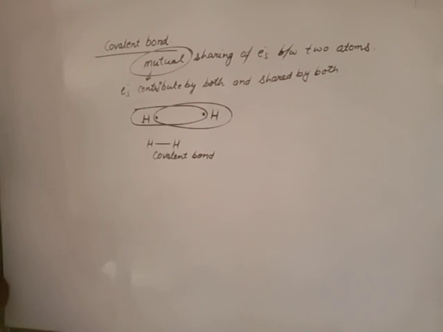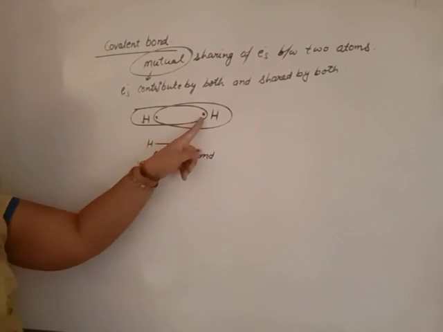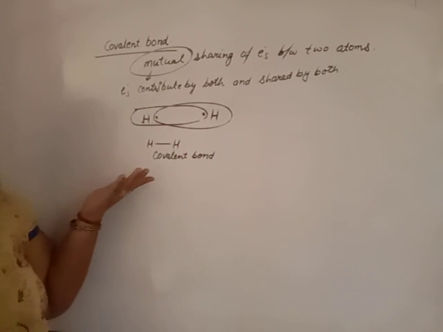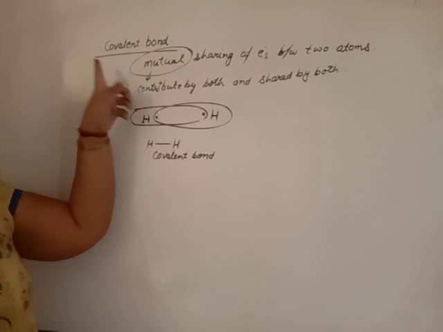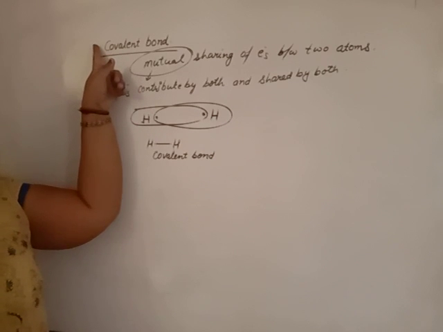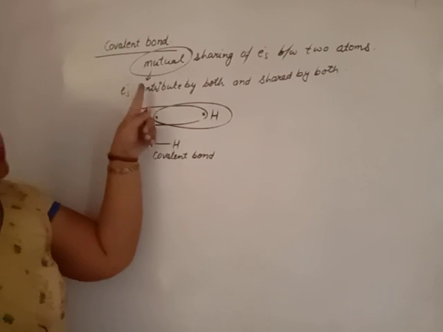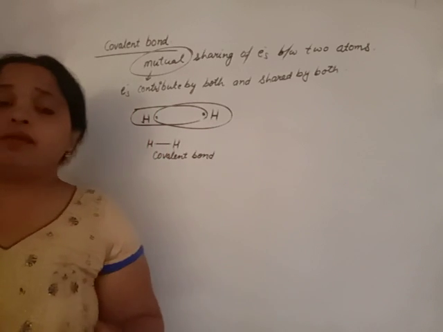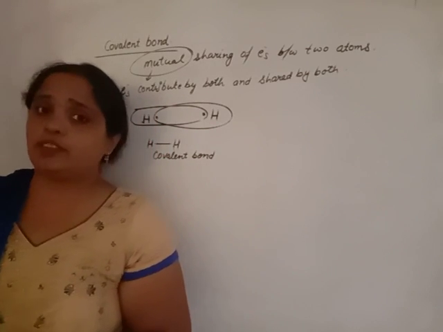The electron pair shared between two atoms is contributed by both and shared by both. This type of sharing is known as mutual sharing, and the bond formed by mutual sharing is known as covalent bond. Why does mutual sharing take place? To attain the nearest noble gas configuration.